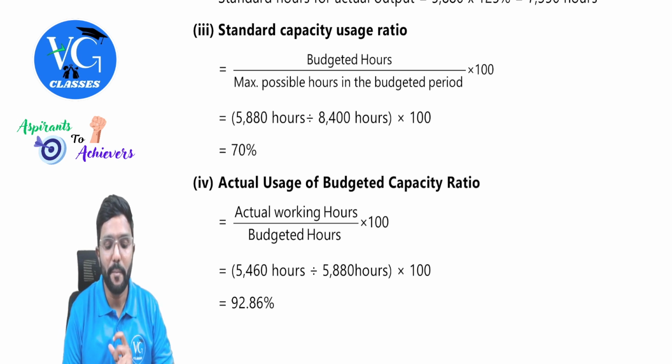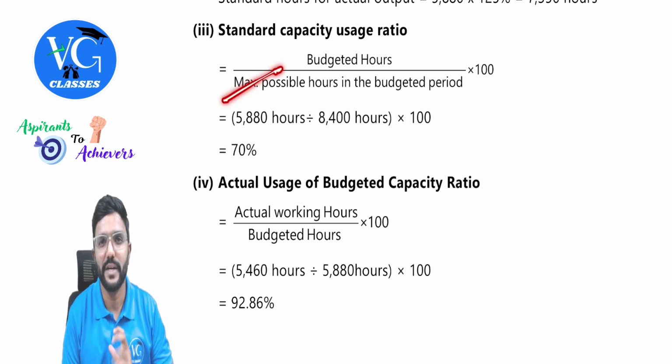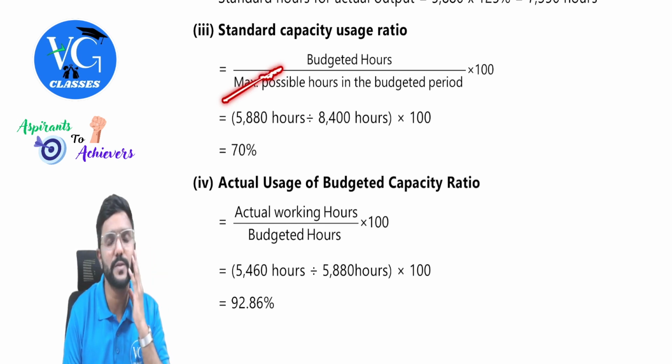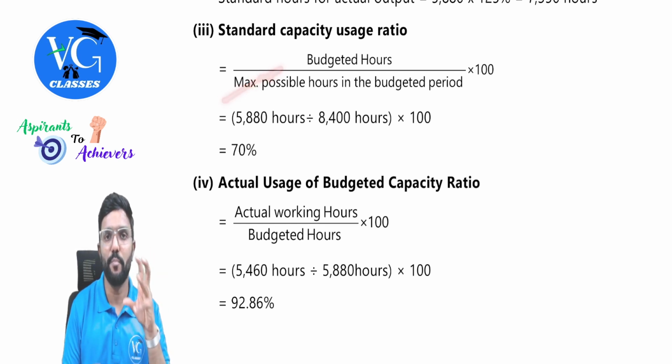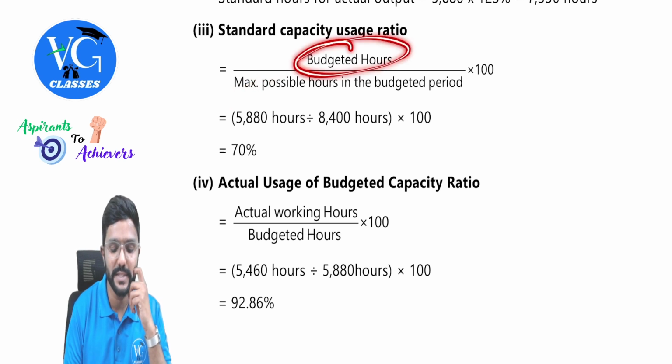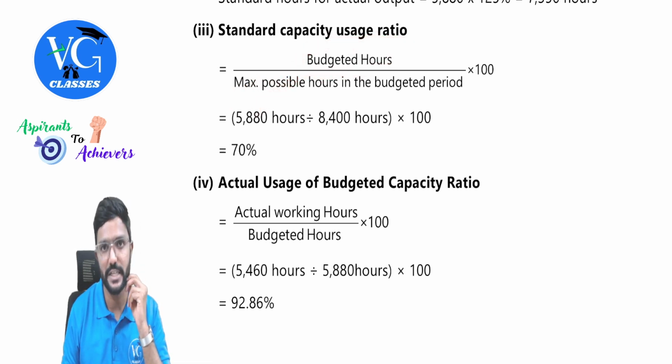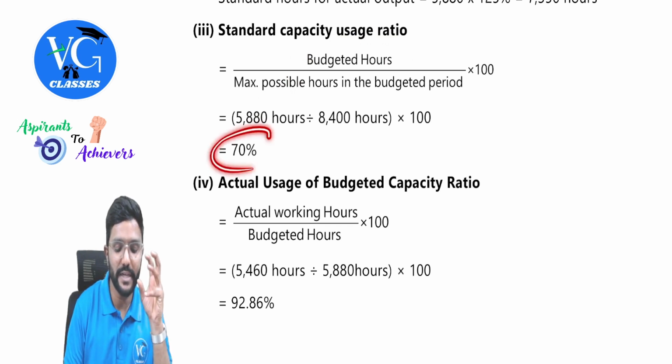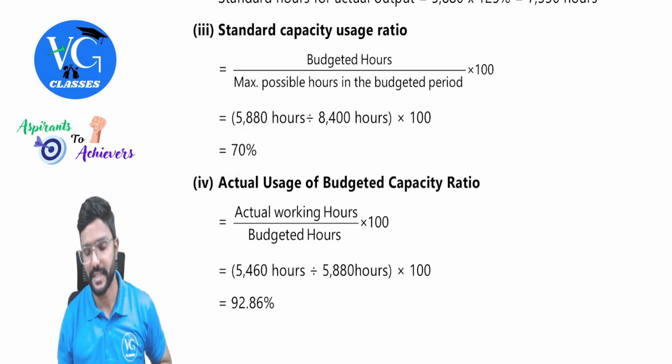Means this is the maximum capacity we have. But can we plan and work as per that? May not be. That much is not required also sometimes. So budget plan is prepared for how many hours? It is for 5,880 hours. Got it? So we have planned or budgeted for 70% of our capacity.